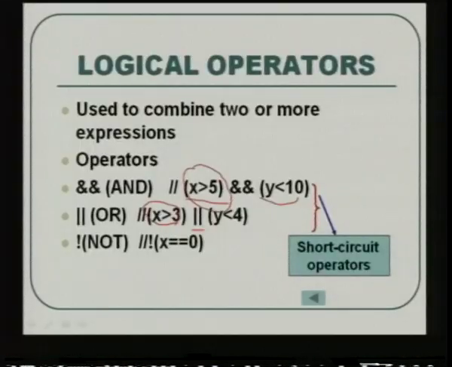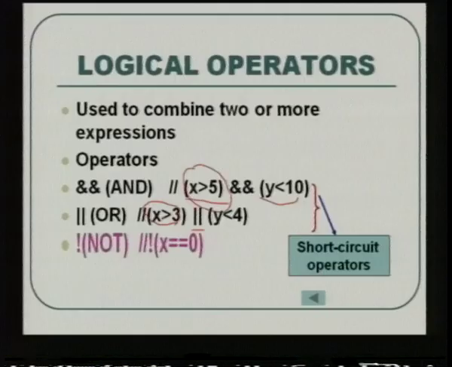So these two operators are called short circuit operators because by evaluating the first expression itself, in the AND case, if it is false, it will not evaluate the second expression. In the OR case, if it is true, it will not evaluate the second expression. So it is a shortcut way of evaluating the entire expression. So AND and OR are called short circuit operators.